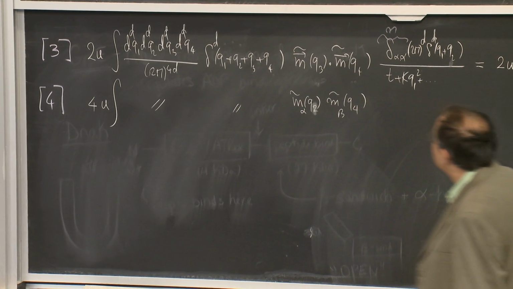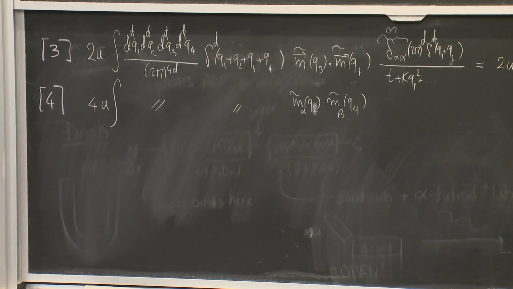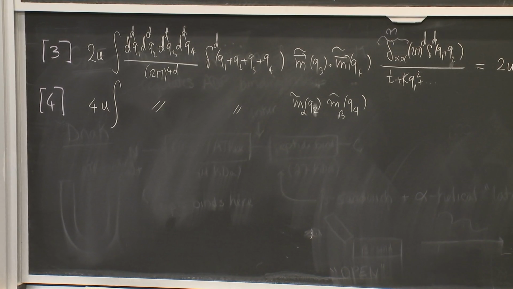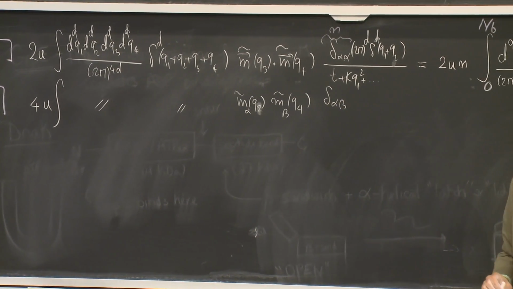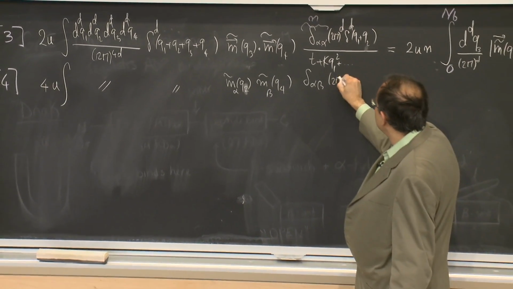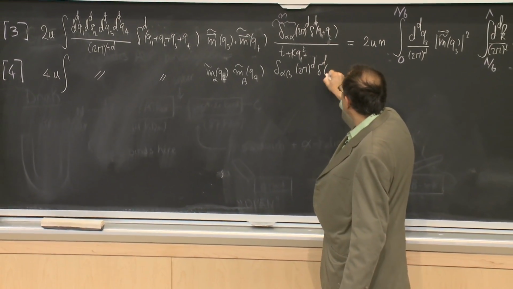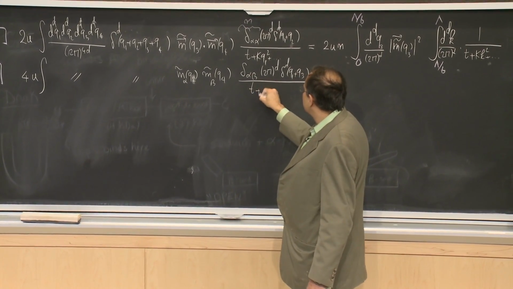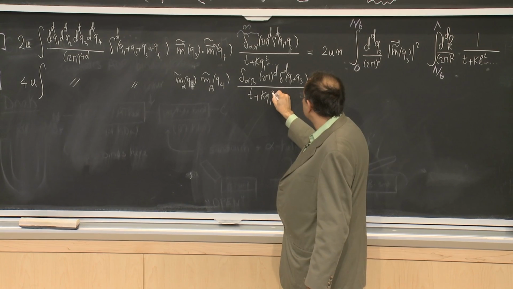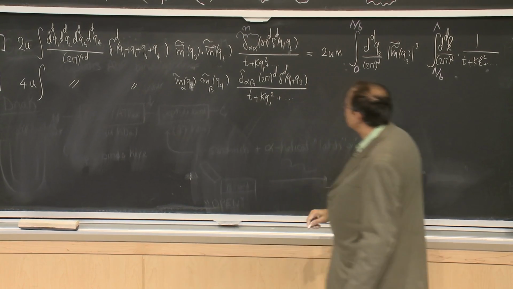And then I have to do an average over sigma 1 and sigma 3, which carry different indices, delta, alpha, beta, 2 pi to the d, delta function Q1 plus Q3, P plus K, Q1 squared, and so on.